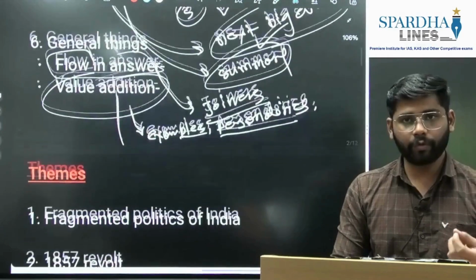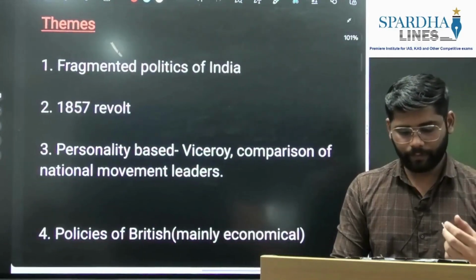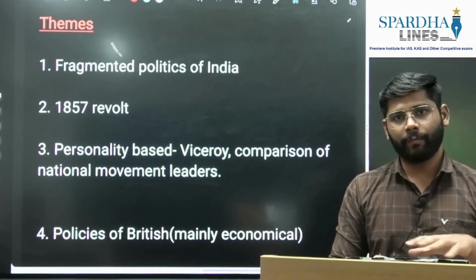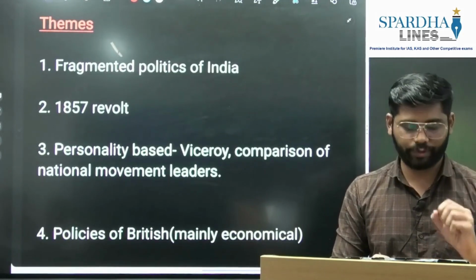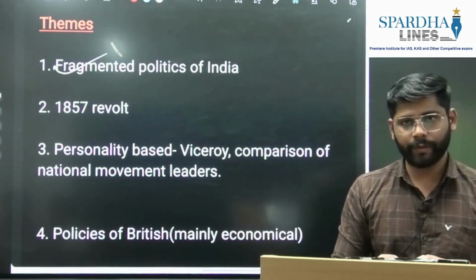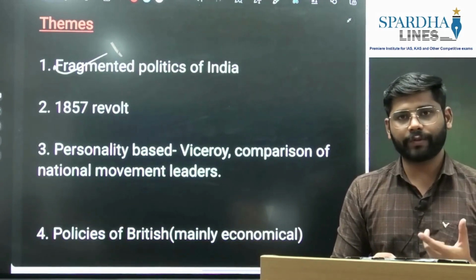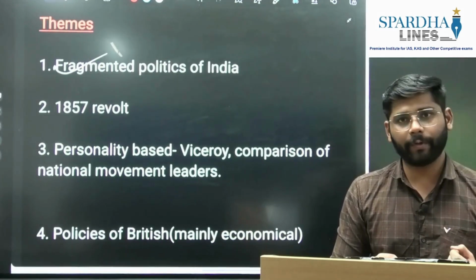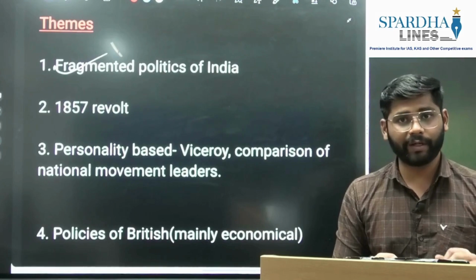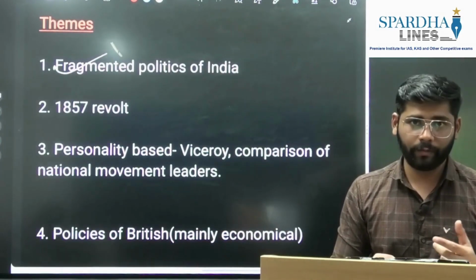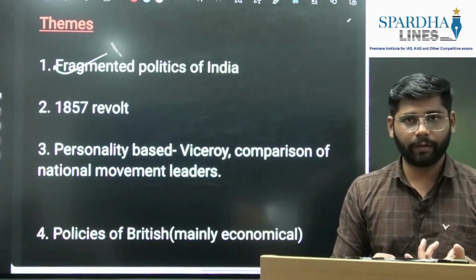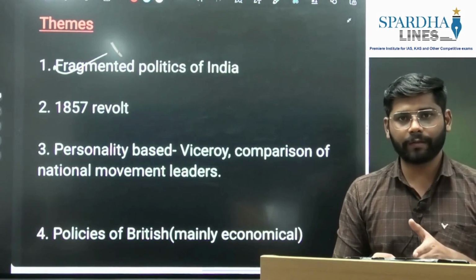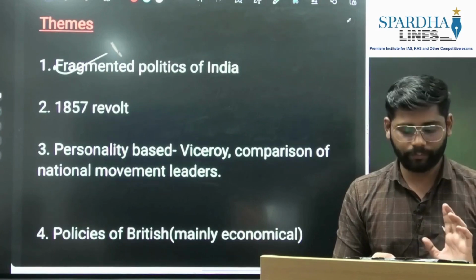Next we'll move towards the themes. If you analyze modern history questions, there are 6 to 7 recurring themes. Based on these themes only, UPSC usually asks questions. First is the fragmented politics of India. We consider the start of modern history from the Battle of Plassey, and the British succeeded in India because of the fragmented politics of India. So UPSC is quite interested in this theme and asks questions on it frequently. If you see the last 4-5 years, there are 2-3 questions based on this theme.